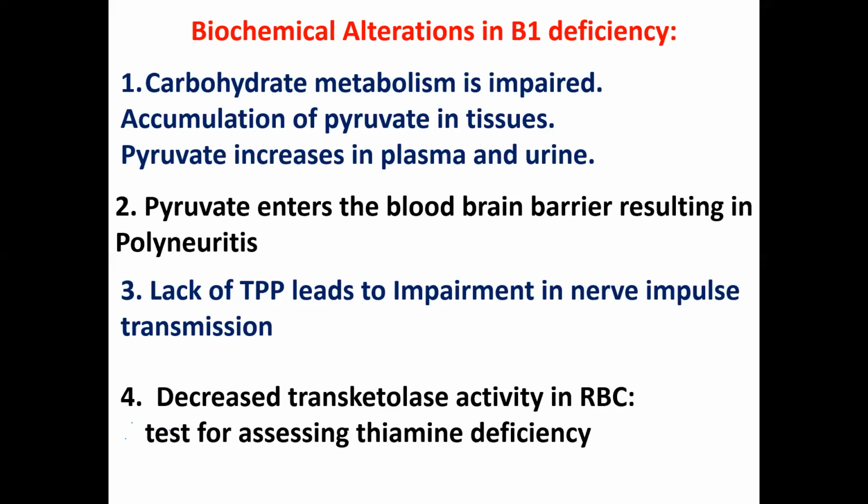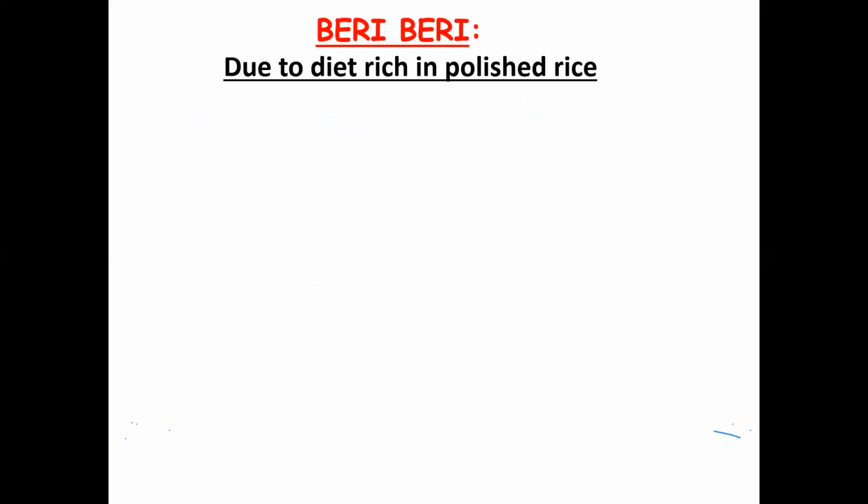If thiamine is decreased, it will lead to decreased transketolase activity in RBCs, and by estimating this enzyme we can estimate thiamine deficiency. So this is the test we use to measure thiamine deficiency.